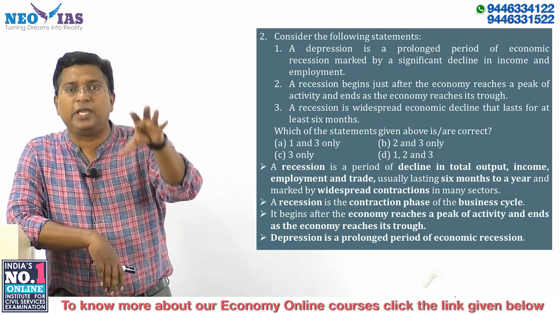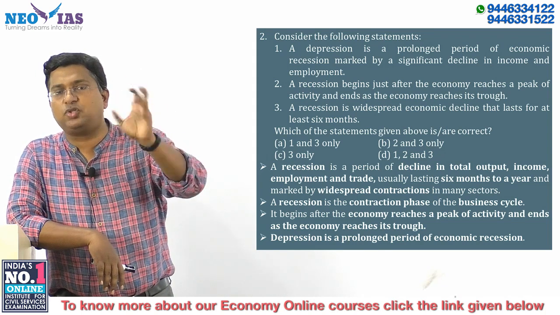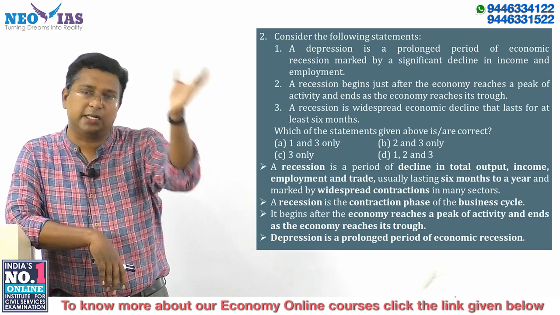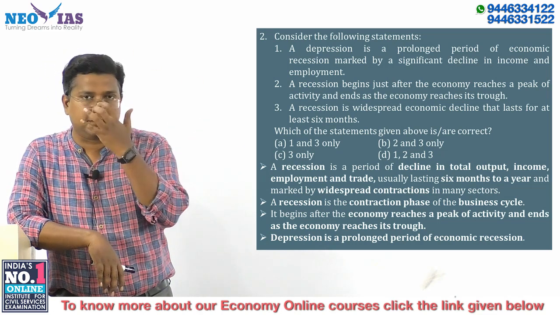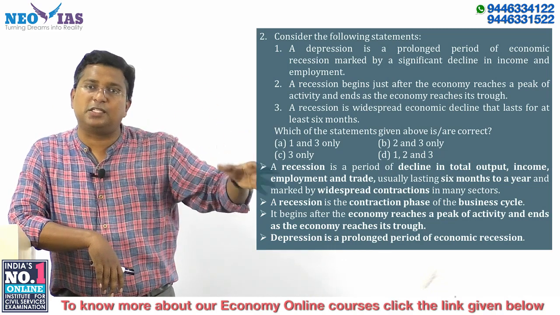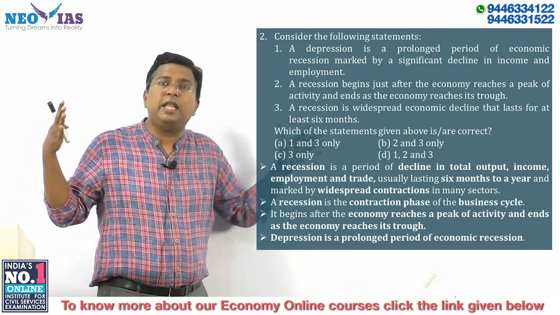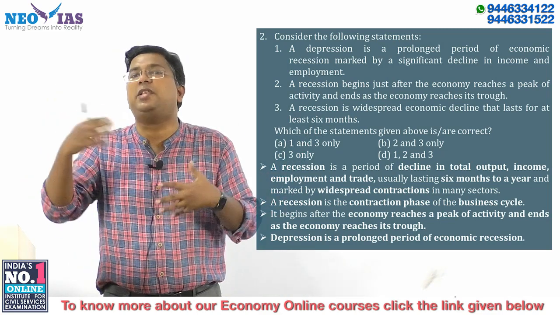Many sectors, maybe agriculture, manufacturing, construction, industry, and in some cases the service sector, face contraction, that is, negative growth rate. So usually it lasts for 6 months to 1 year.